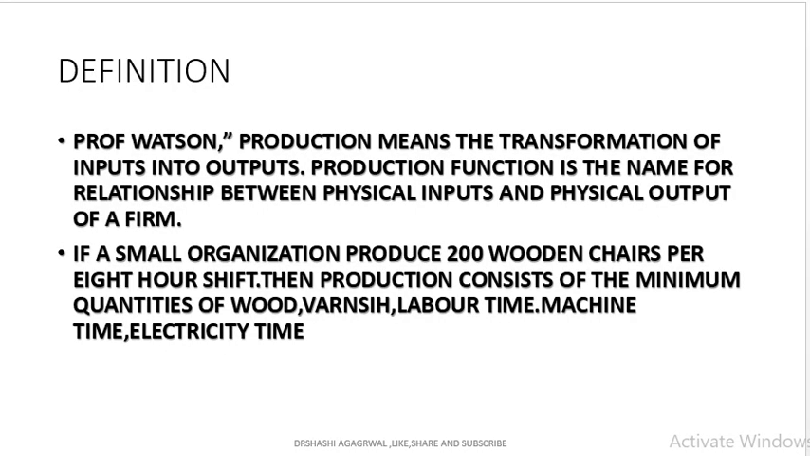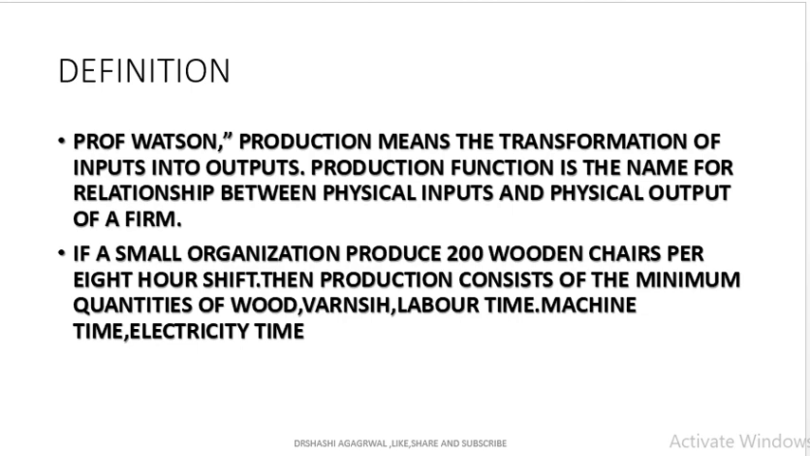Professor Watson has defined the production function. Production means the transformation of input into the output. Inputs are converted into the output. Production function is the name for the relation between the physical input and the output. That is how much input we are using and how much output we are having.